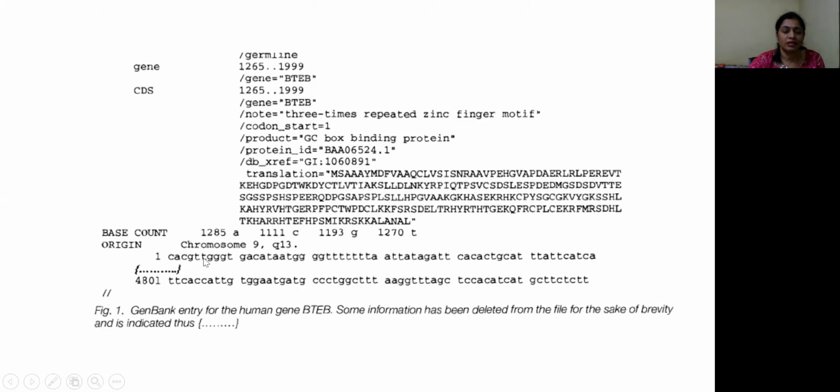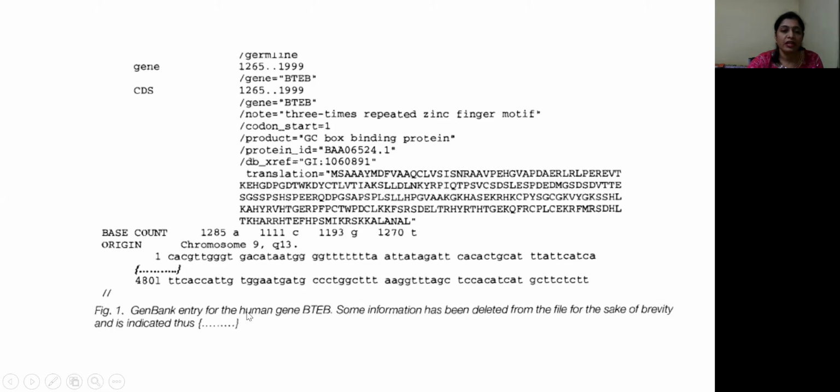The sequence is conventionally indicated with single letter bases. I mean, the nucleotides are represented by single letters, and if you look at the sequence, after 10 bases there is a space. Likewise, the sequence goes on. After 60 bases are provided, the second line starts, and here again the curly brackets are provided, which indicates that the in-between sequence is skipped. Then the last line of the sequence is provided. At the end, the GenBank file is terminated with two slashes. It indicates the end of the GenBank file.